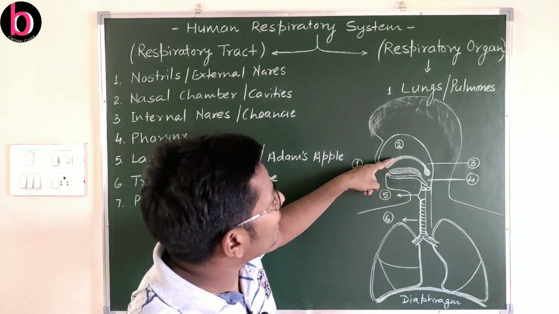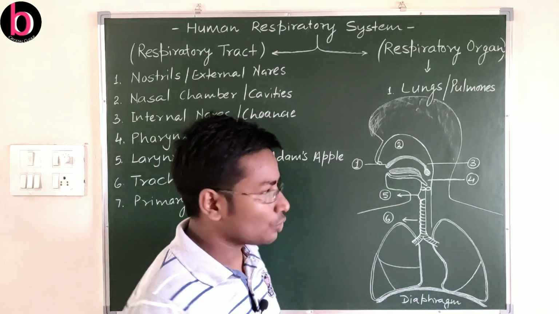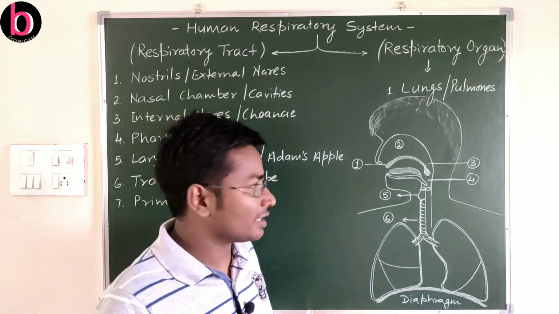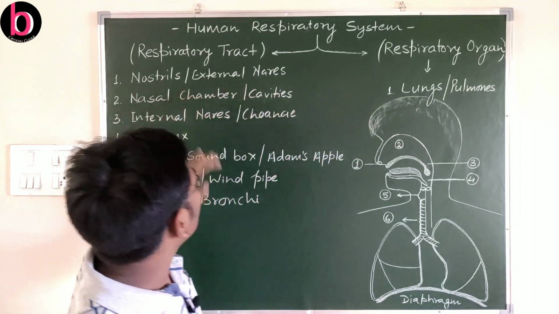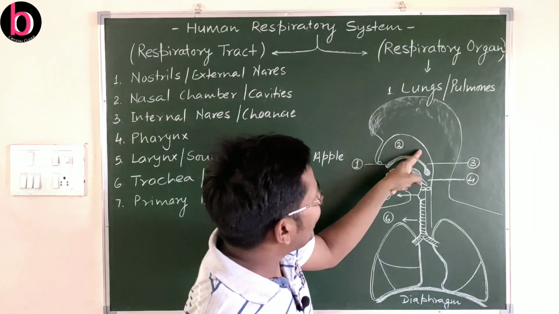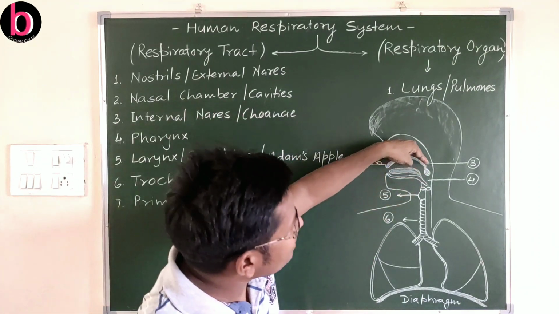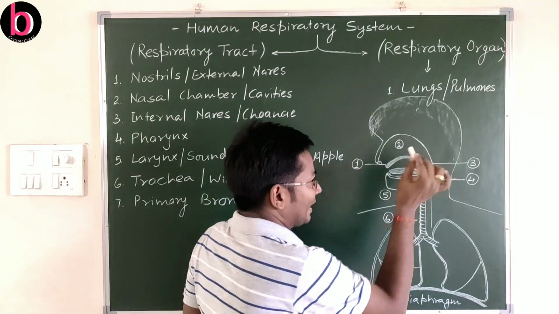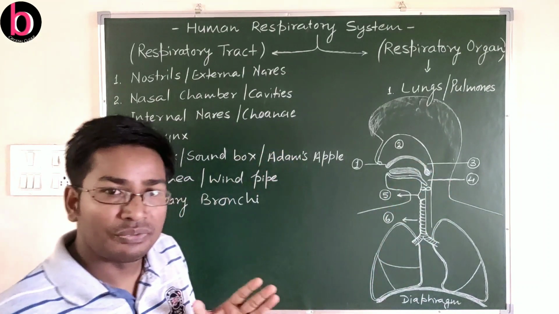Here, the roof of the buccal cavity, this portion, is known as the hard palate, while this posterior portion is known as the soft palate. Just at the top of the palate there is the nasal chamber or cavities. The back side of this nasal chamber or cavity opens here. This region, this pointed region, is the nasopharynx.